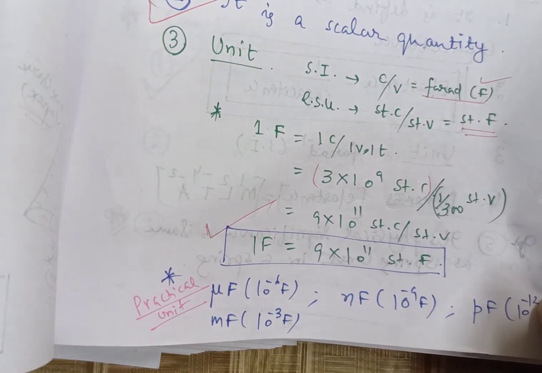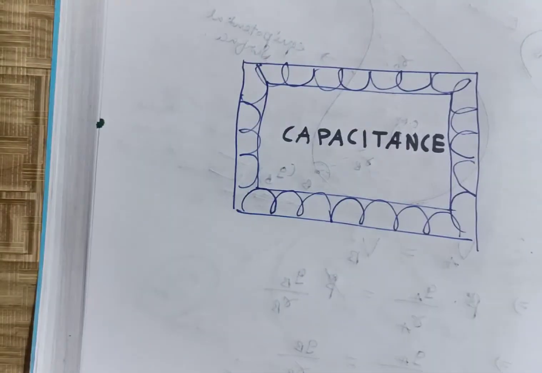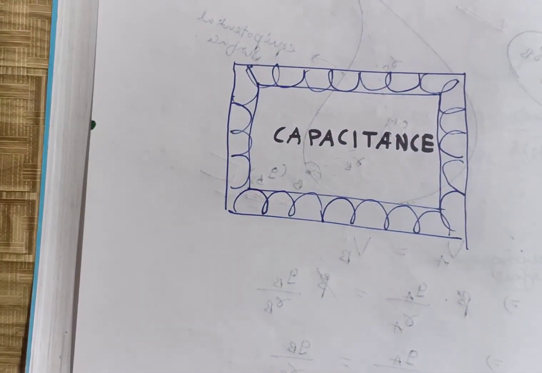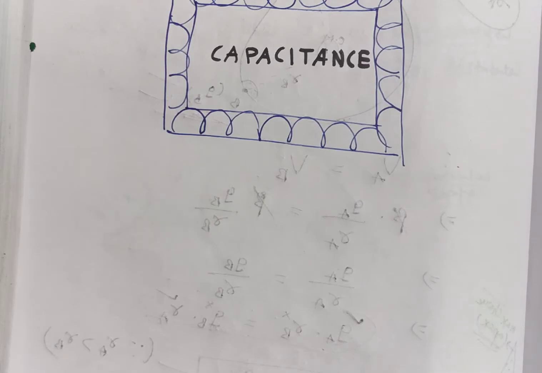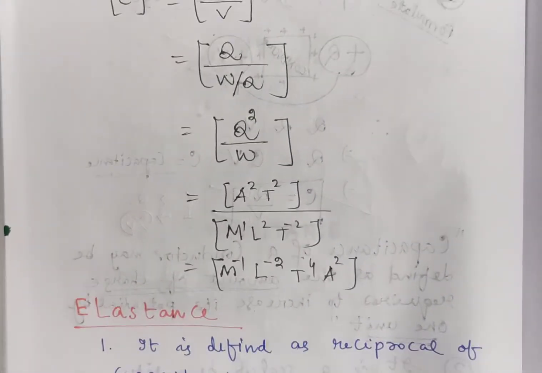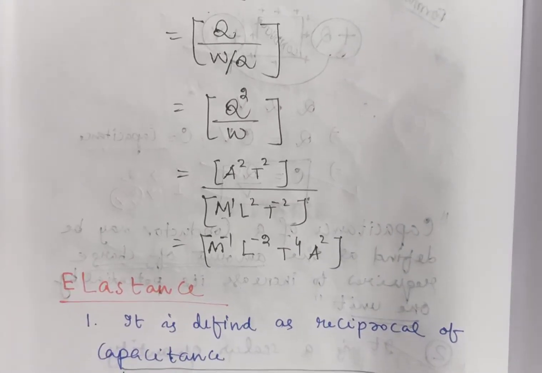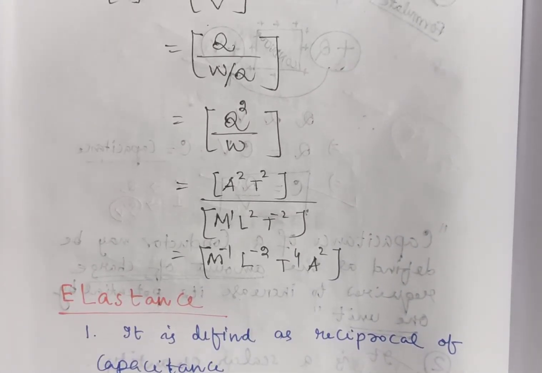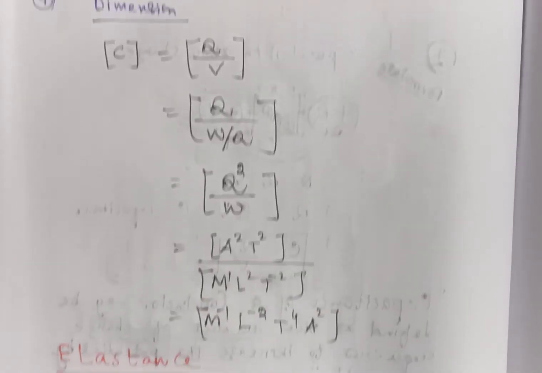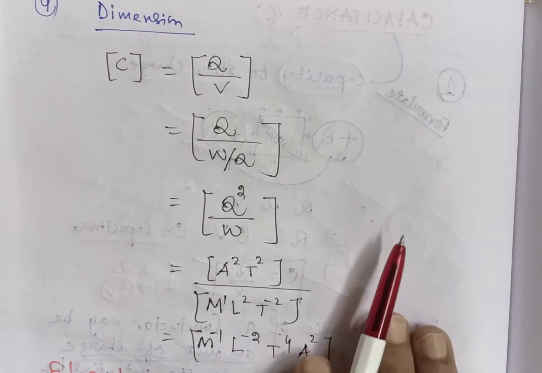But in the SI system, its SI unit will be farad. 1 farad means 1 coulomb charge and 1 volt. That means 1 coulomb of charge is needed to increase its potential by 1 volt. If a conductor increases its potential by 1 volt, the amount of charge given to the conductor is said to be 1 farad. Then we will come to dimension.